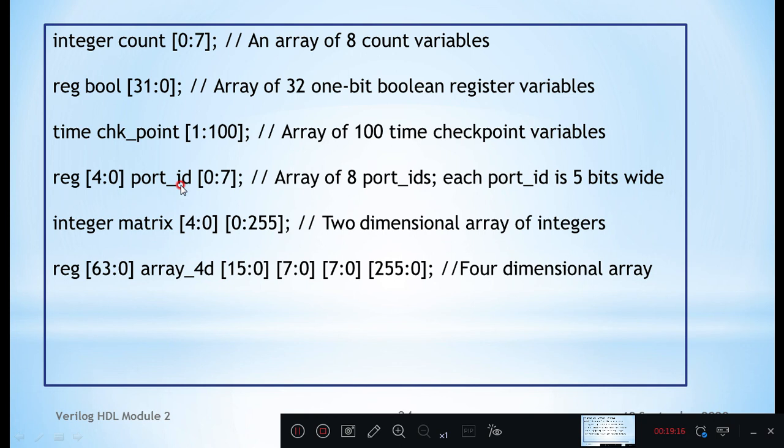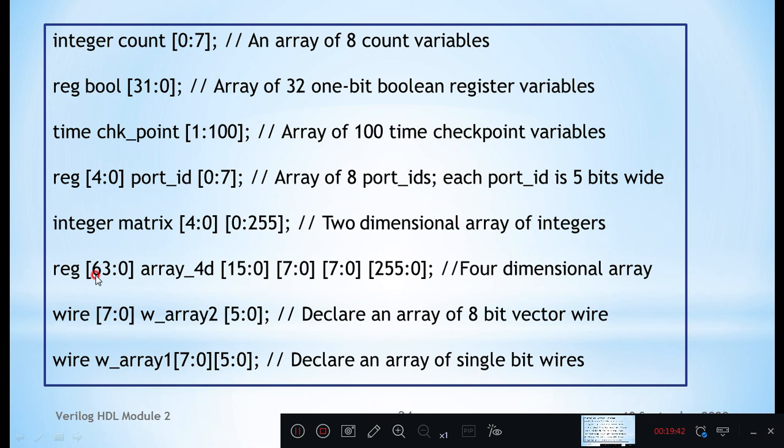Integer matrix, a 2-dimensional array [4:0][0:255]. Each of type integer means 32-bit. reg [63:0] is a 64-bit array, 4-dimensional. You are defining a 4-dimensional array, each location 64 bits. wire [7:0], an 8-bit width wire, an array of 8-bit vector wires. So 6 locations, [5:0]. It is a 2-dimensional array. This array